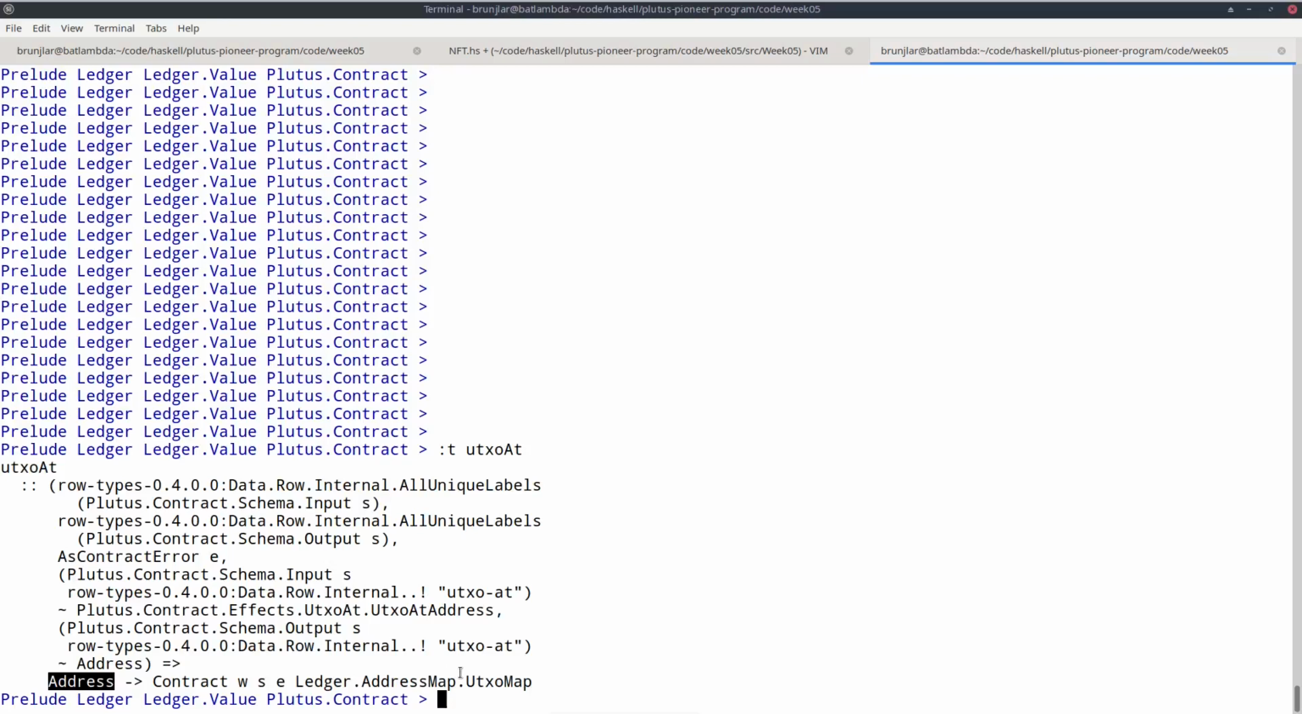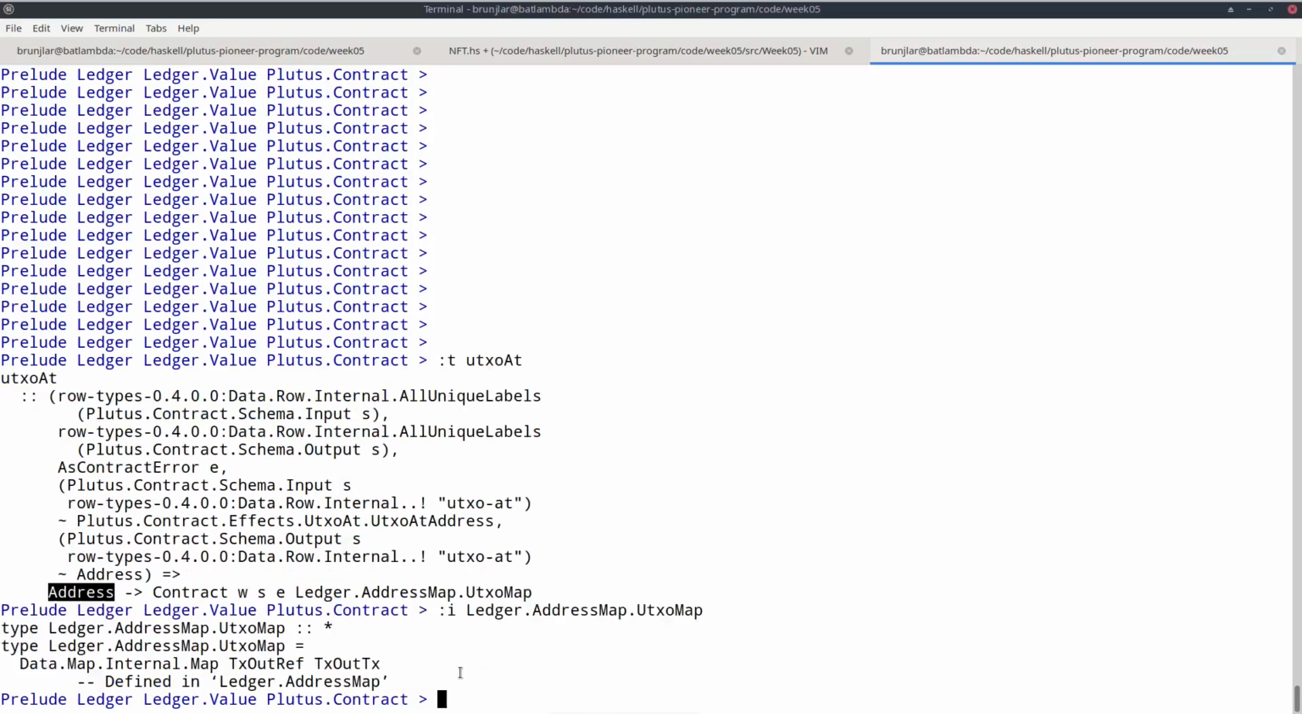So what is an address map? UTXO map. This is just a type synonym for a map, a standard Haskell map, where the keys are TxOutRefs. That's exactly what we're looking for. And the values are TxOutTxs. So the strategy is to call this utxoAt with our own wallet address.